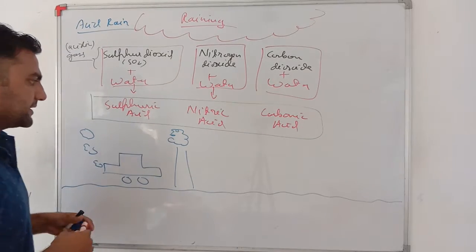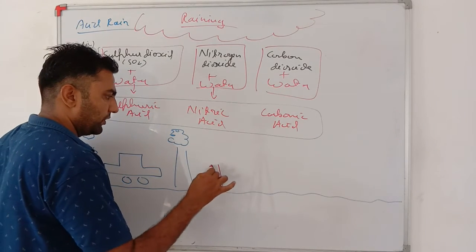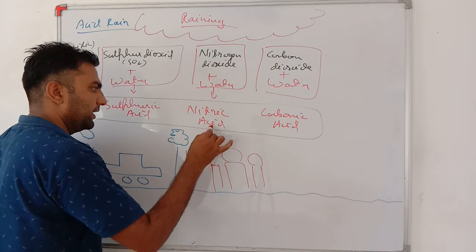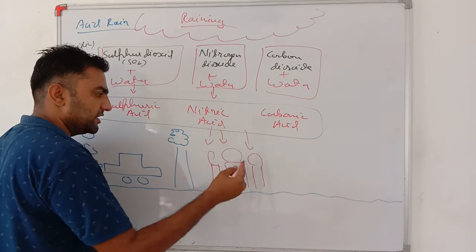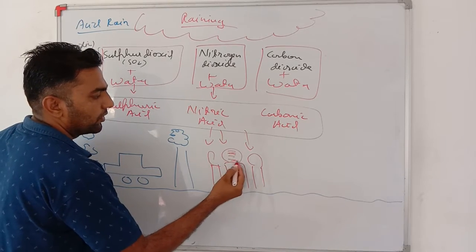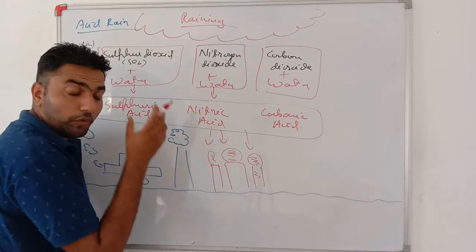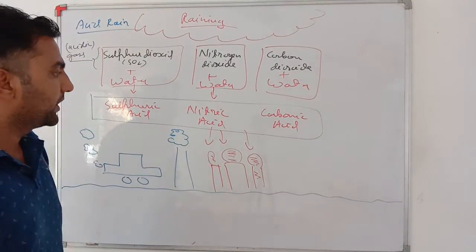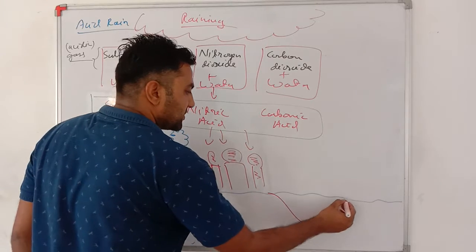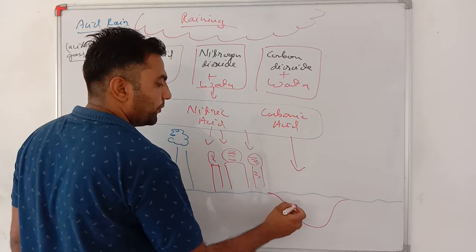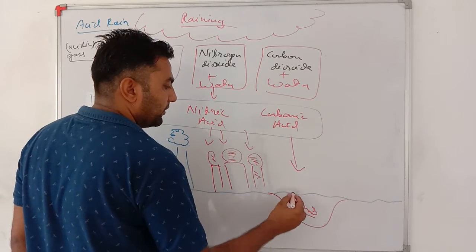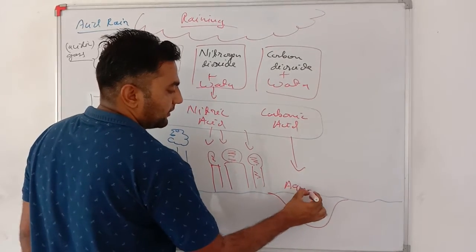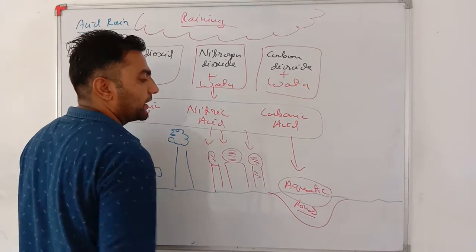Why? When acidic rain falls on our monuments such as the Taj Mahal, then the stone or the monument will get corroded, its color will fade, and that stone will start converting into powder. Second thing, when this acidic water goes into ponds or rivers, the water becomes acidic and aquatic life is affected.